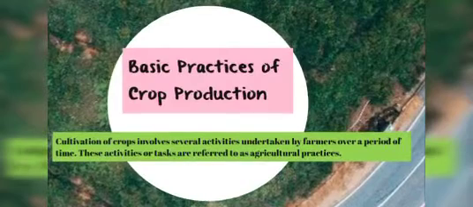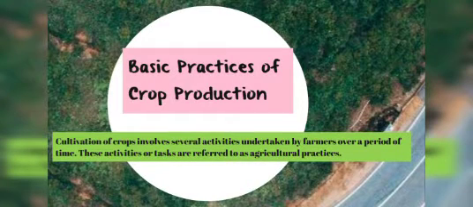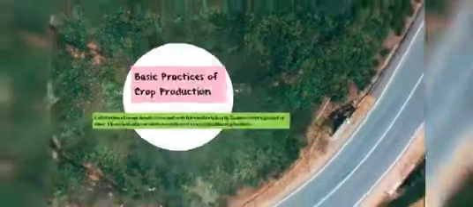Basic practices of crop production. Cultivation of crops involves several activities undertaken by farmers over a period of time. These activities or tasks are referred to as agricultural practices. These activities are listed below.